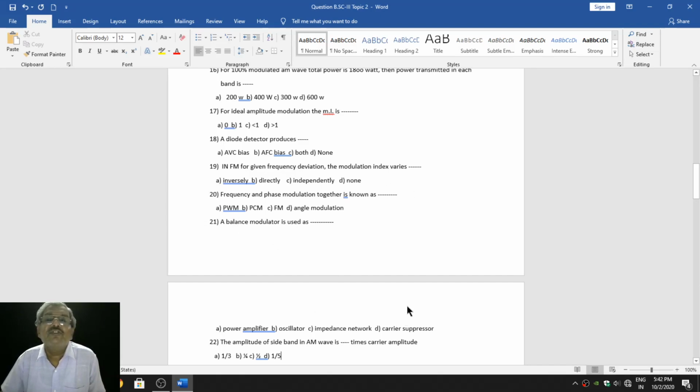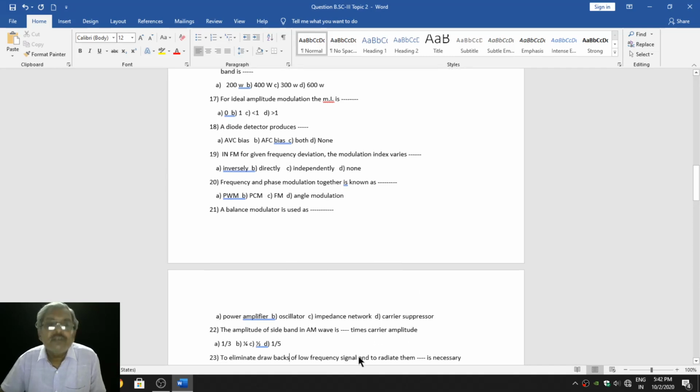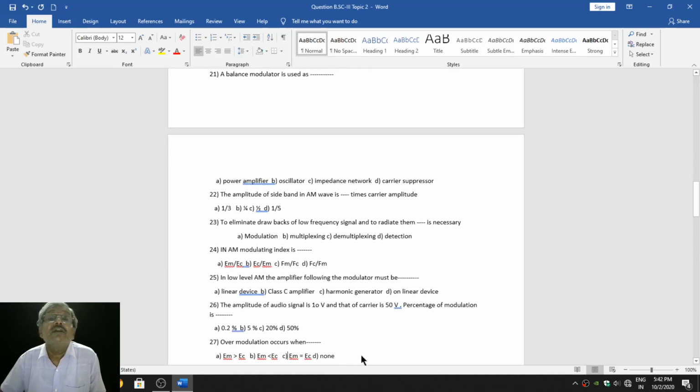A balanced modulator is used as dash. You will read it carefully. We have studied the balanced modulator. The amplitude of sideband in AM wave is dash times the carrier amplitude. To eliminate drawbacks of low frequency signal and to radiate them, dash is necessary. Out of 4, what is used? In AM modulation, modulating index is dash. Merely it is a definition of modulation index.